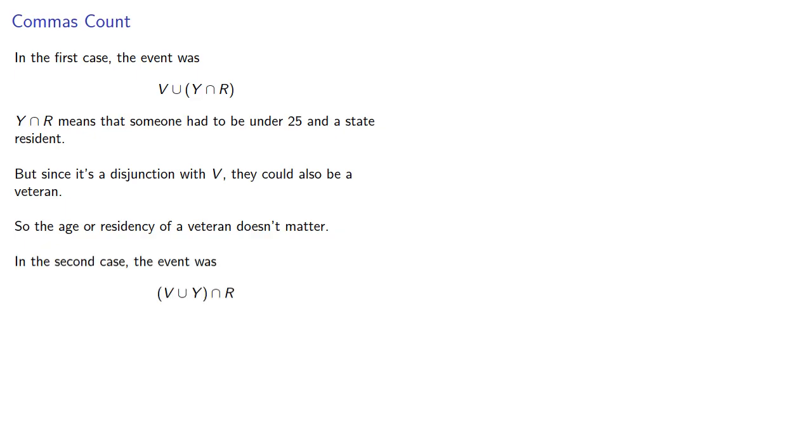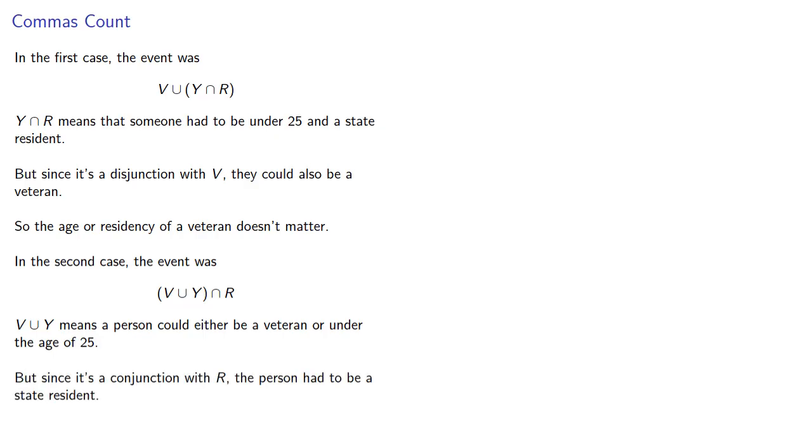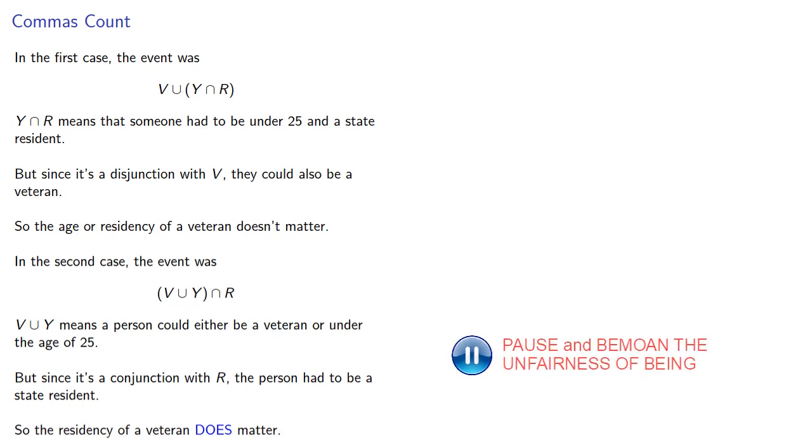In the second case, the event was (V union Y) intersect R. V union Y means that a person could either be a veteran or under the age of 25, but since it's a conjunction with R, the person had to be a state resident. So the residency of a veteran does matter. And so that slight location change of the comma changes who is eligible for this student loan.